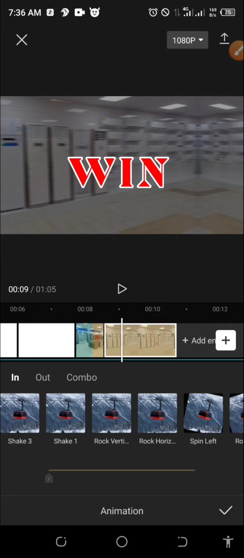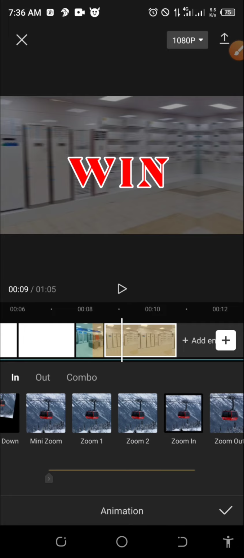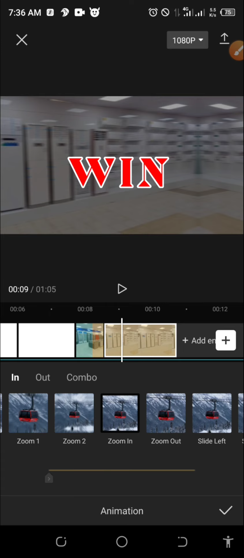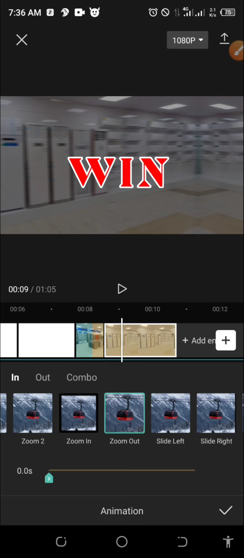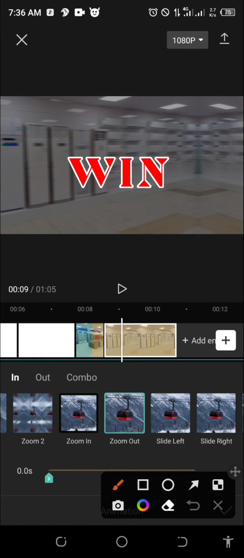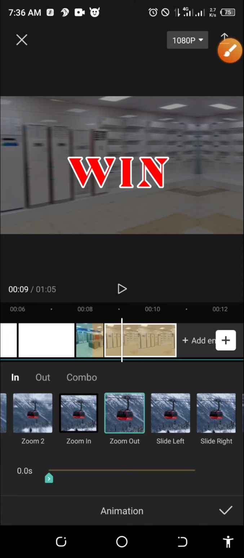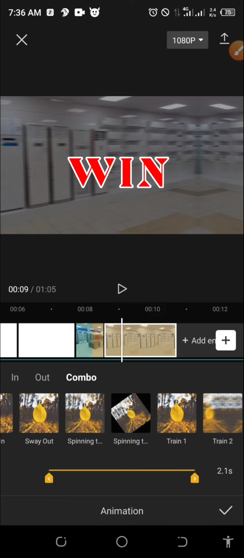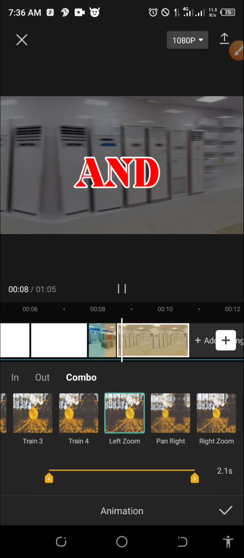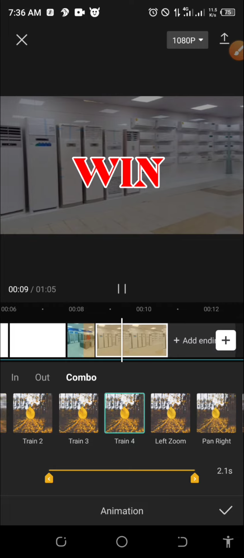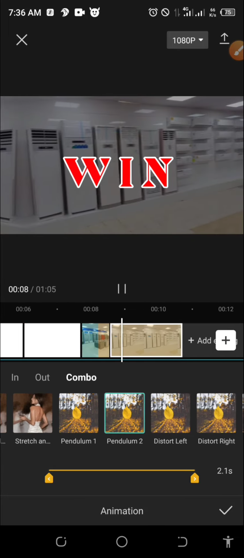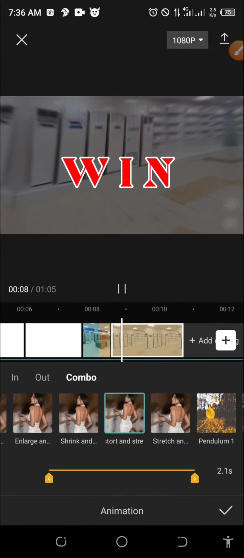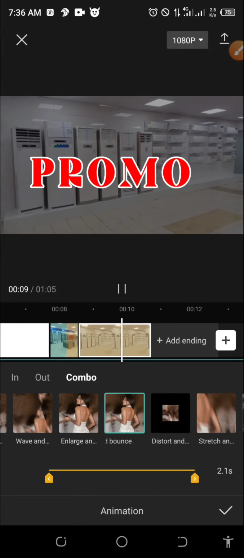I don't know the animation they added here, but whatever vibration you see there, I just want to let you know this is the vibration you are seeing. It's either the in animation that you saw. You adjust the duration. Oh, look at this duration, it has 0 and it's not supposed to be so. Now the combo animation also, you can use the combo animation. These are where we select.